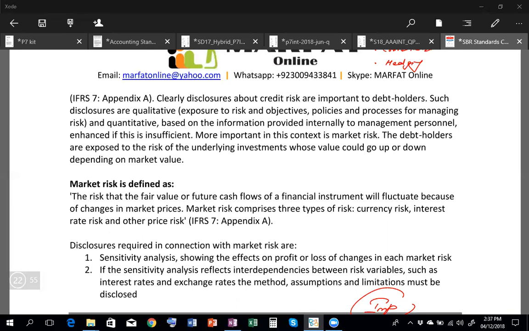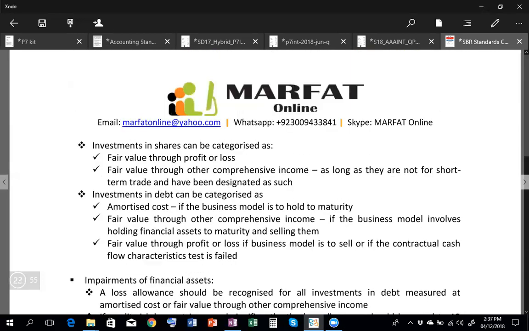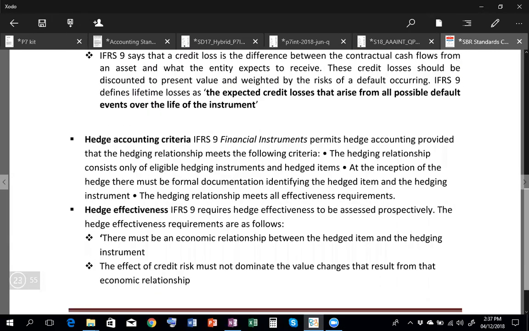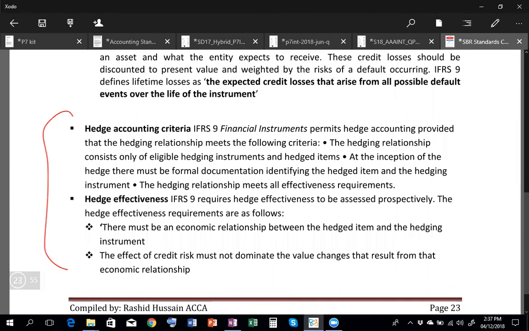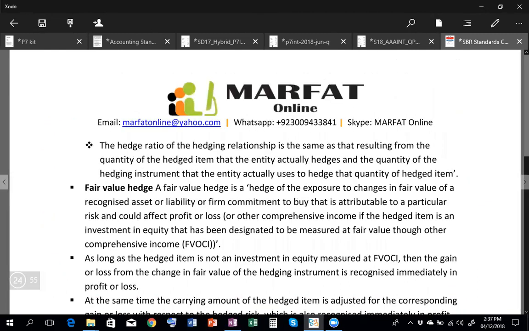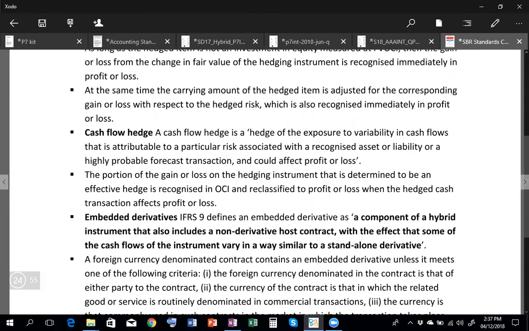If you have this in the exam, make sure first of all you write the hedge effectiveness criteria. Let me show you where it is in the notes. Yes, this criteria, you write in the exam. And if you have the receipts or payments, you will be writing the cash flow hedge. And this is the criteria for the cash flow hedge.